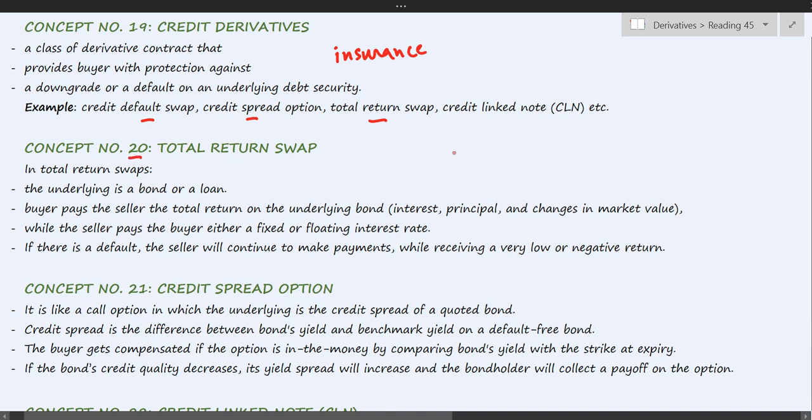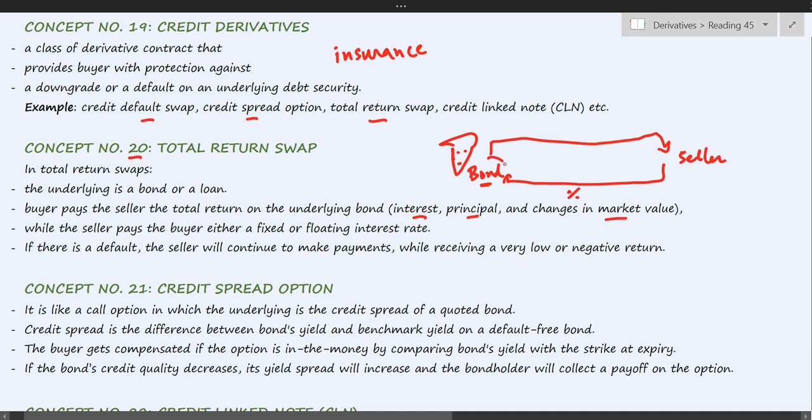As the name suggests, in this case, a bond holder is skeptical that the bond may default in the future. So he will enter into a contract with the seller that whatever is received on this bond, I'll transfer it to you, be it interest payment or principal installments or benefits of the change in market value. All these will be transferred to you. In return, you pay me a fixed or a floating interest rate, that is a fixed percentage. So this way the bond holder has transferred the risk on this bond to the seller. So effectively the bond holder has insured his risk. So this is total return swap.